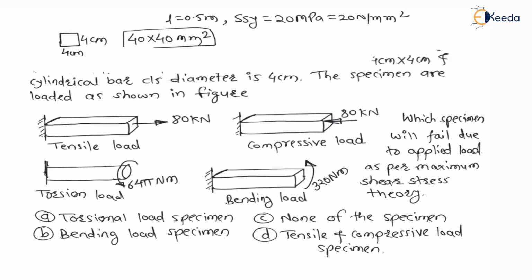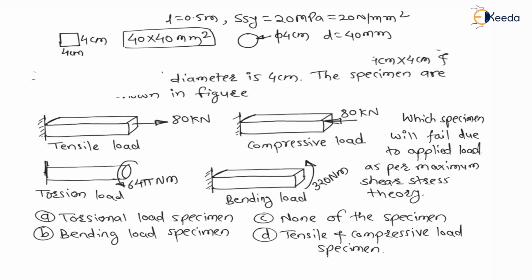This will be the area for the square bar. Again, the cylindrical bar, that is the circular bar, has a diameter of 4 centimeter, which means diameter is equal to 40 mm, as shown in the figure.